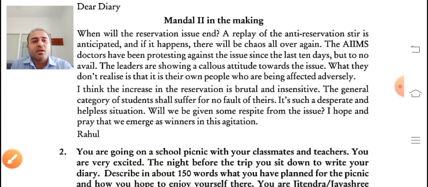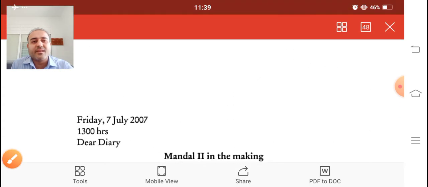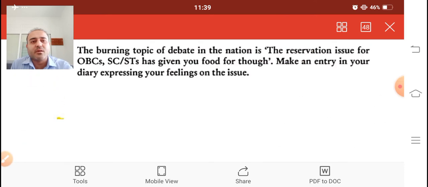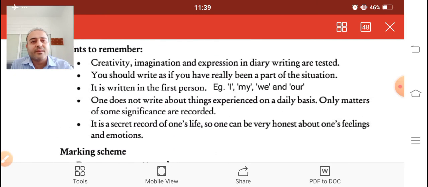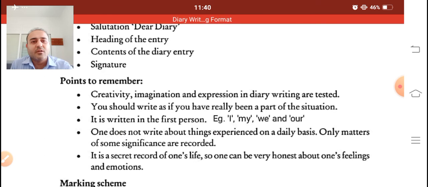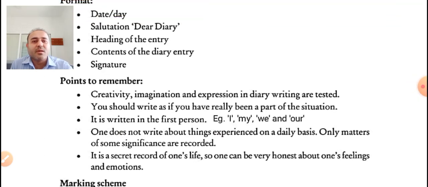So before you start with diary writing, or before we find the sample copy, let us see the points to remember. Okay, what are the points to remember for writing a diary, right? So the first point says creativity, imagination and expression in diary writing are tested.